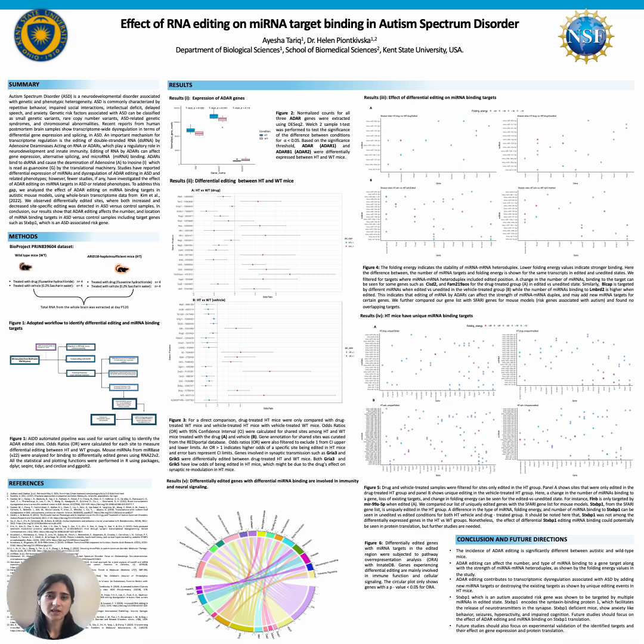In this presentation, I will be talking about the effect of ADAR editing on microRNA target binding in autism spectrum disorder. Autism spectrum disorder is a neurodevelopmental disorder associated with genetic and phenotypic heterogeneity. ASD is commonly characterized by symptoms such as repetitive behavior, ADHD, and social and behavioral deficits. Common genetic risk factors associated with ASD are chromosomal abnormalities, rare copy number variants, and point mutations.